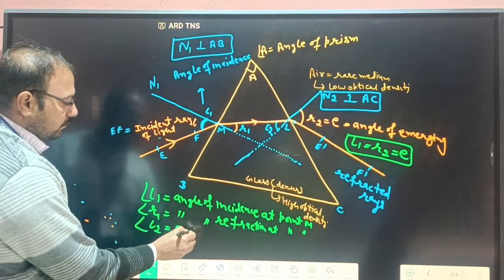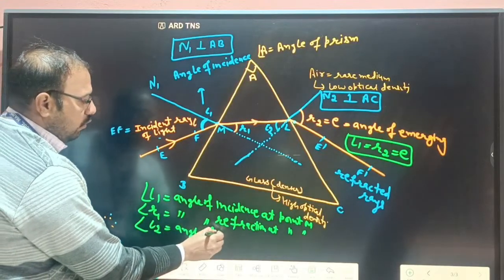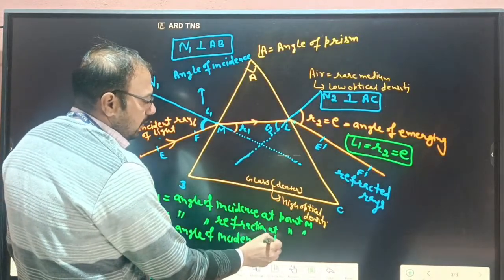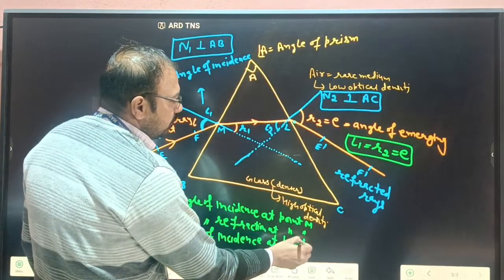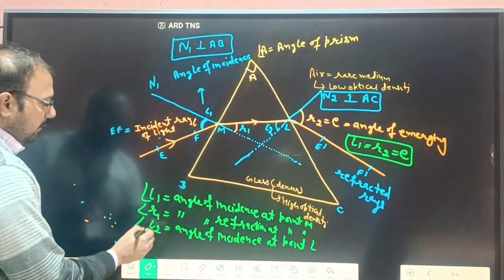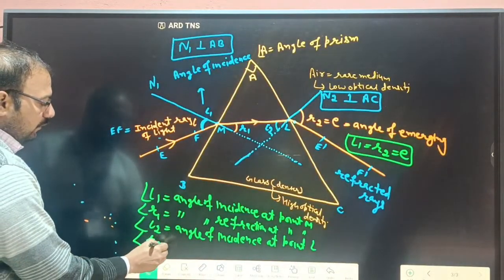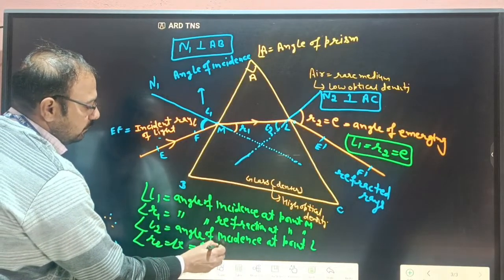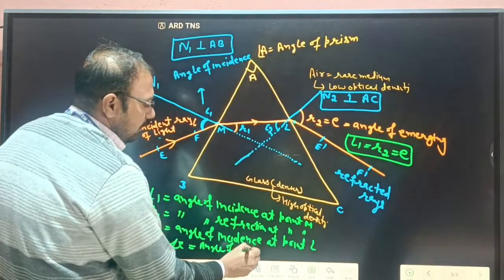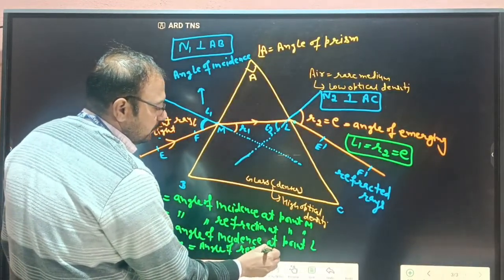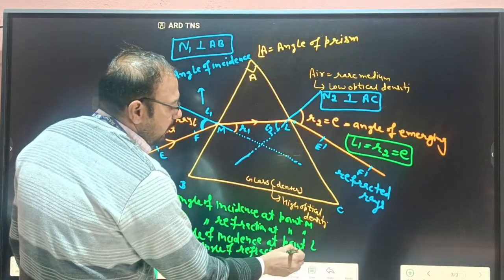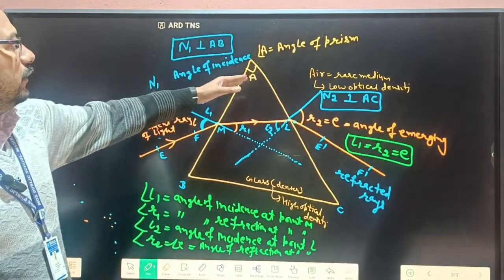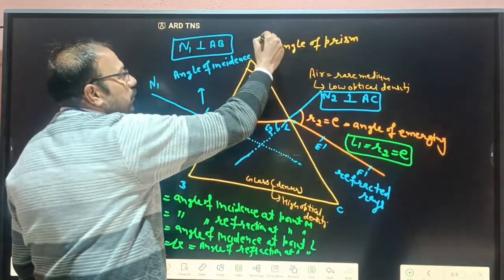I2, angle of incidence at point L. And here angle R2 is equal to angle E, which is the angle of refraction at point L. Okay, and here one more thing, this is known as the angle of prism.